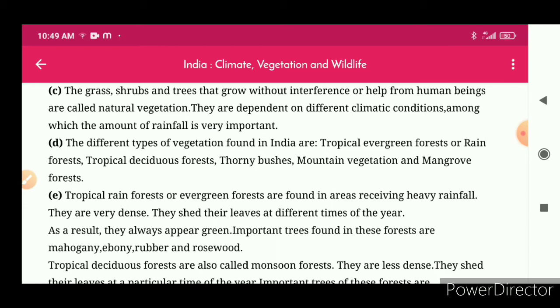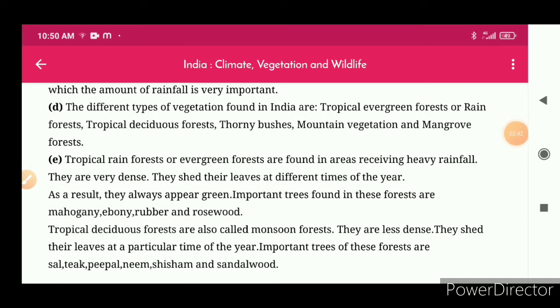E. What is the difference between evergreen forest and deciduous forest? The tropical rainforests or evergreen forests are found in areas receiving heavy rainfall. They are very dense. They shed their leaves at different times of the year. As a result, they always appear green.